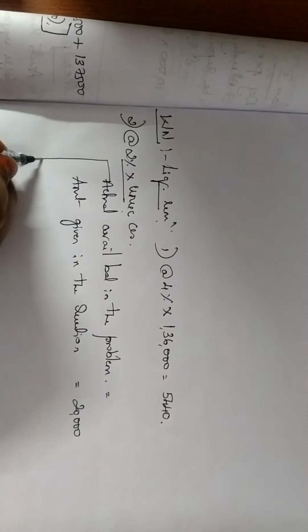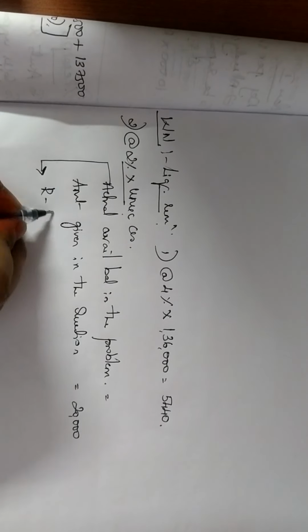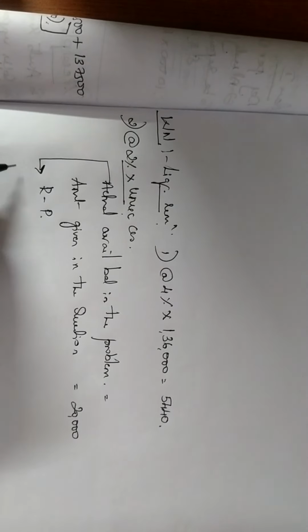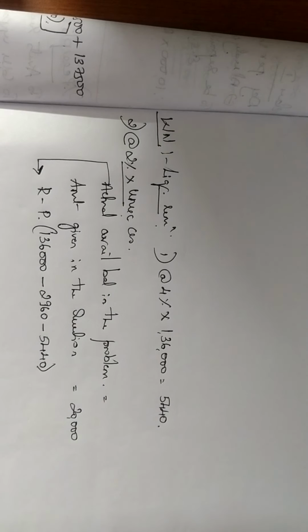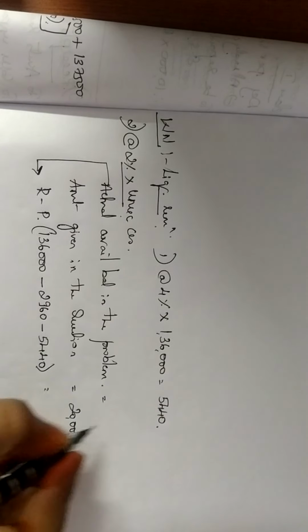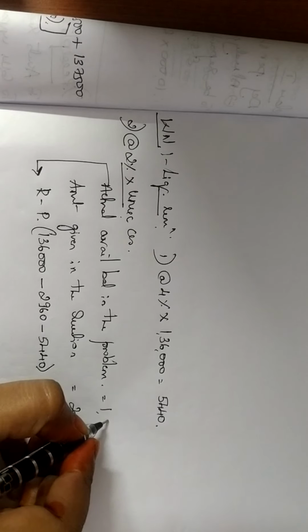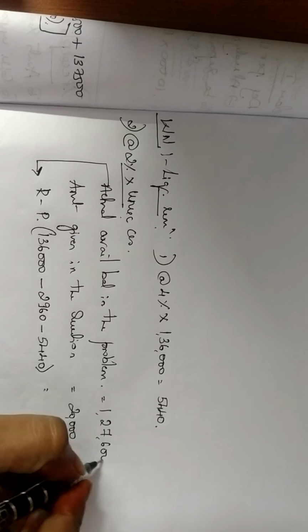How do you find out your actual balance? Same formula, receipts minus payment. Under your receipts you have 1,36,000 minus under your payment you have 2,960 and you have 5,440. You don't have any other items. So 1,36,000 minus 2,960 minus 5,440, you get 1,27,600.